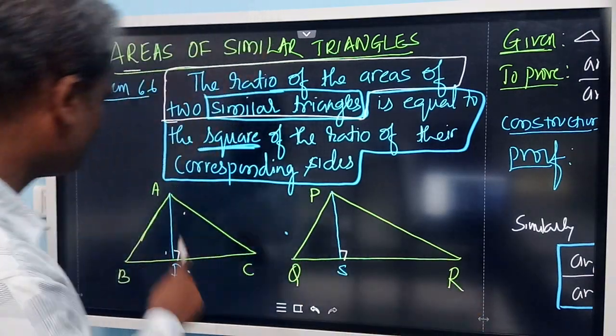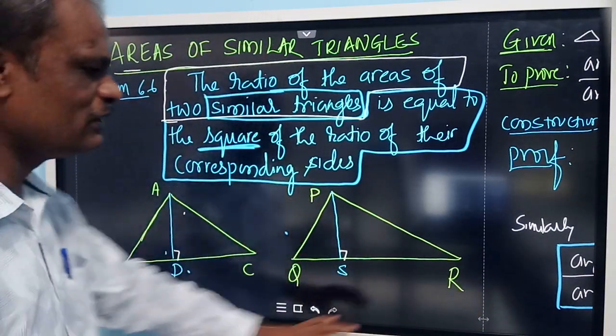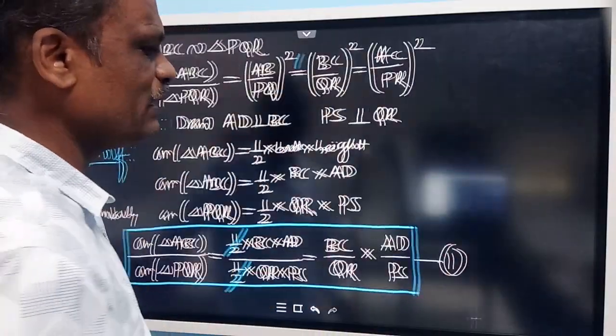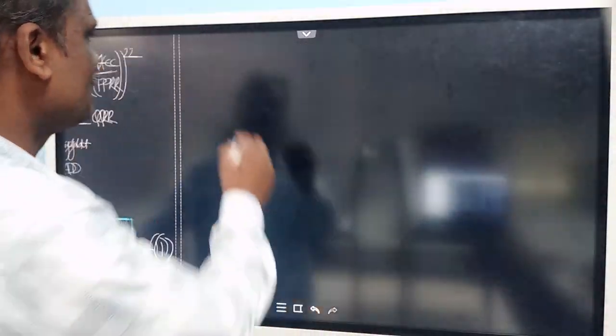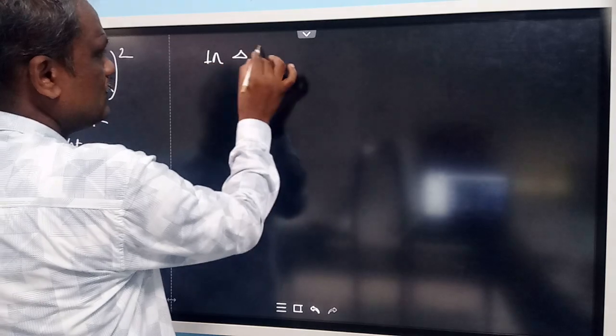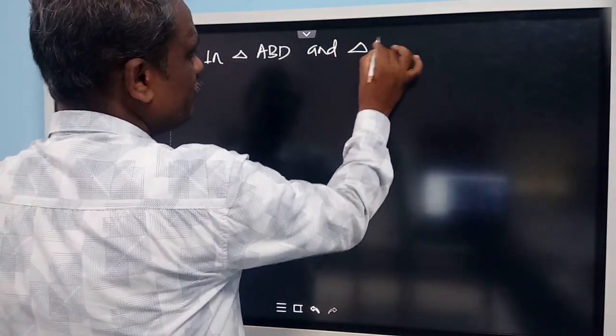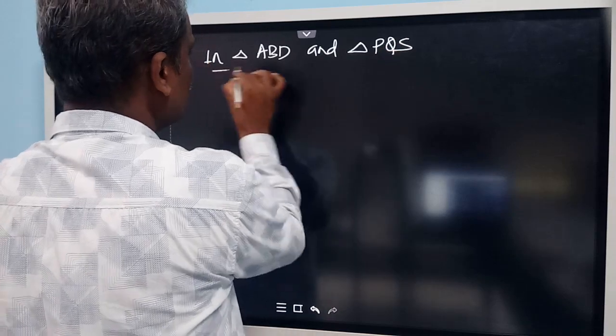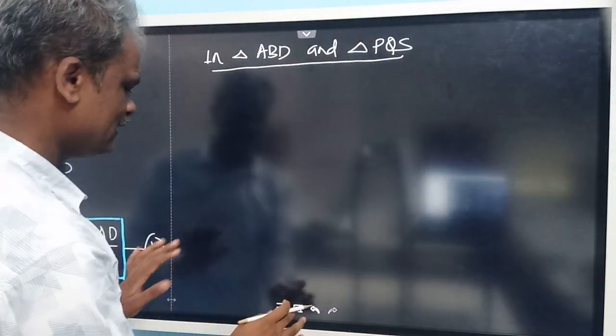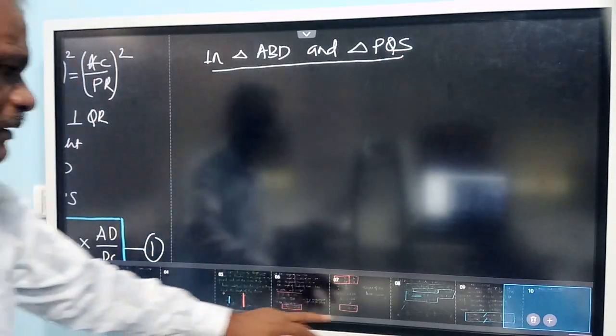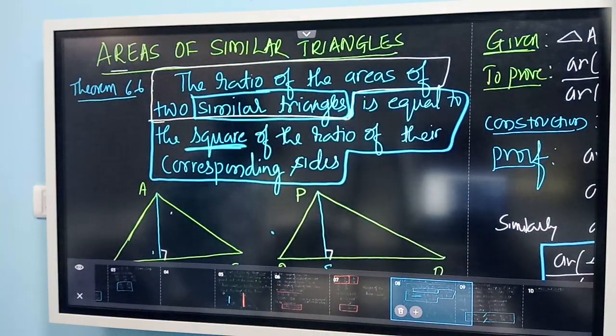So therefore, we need to take triangle ABD and triangle PQS. In triangle ABD and in triangle PQS, let us show that these two triangles are similar. So once again we will go back to the diagram.